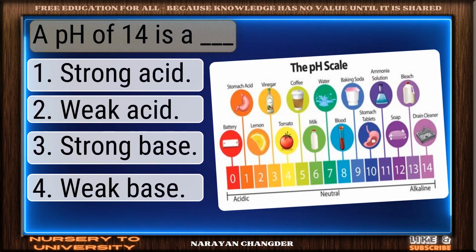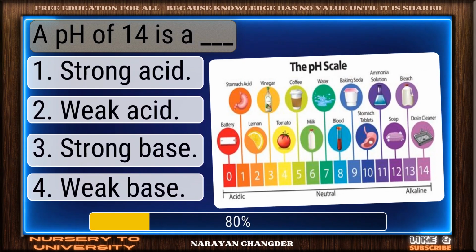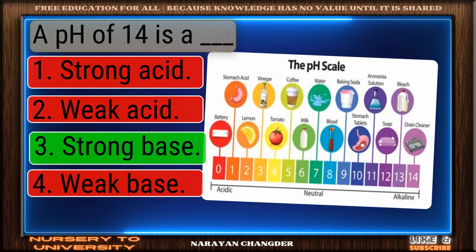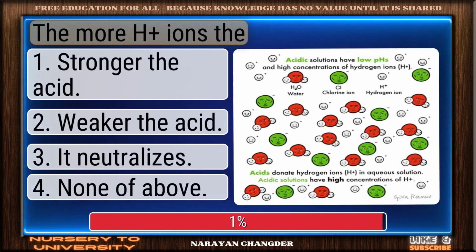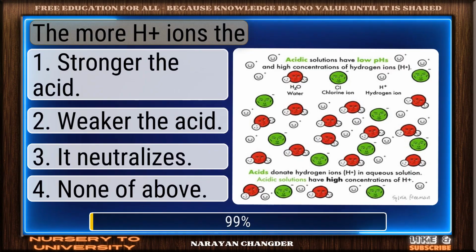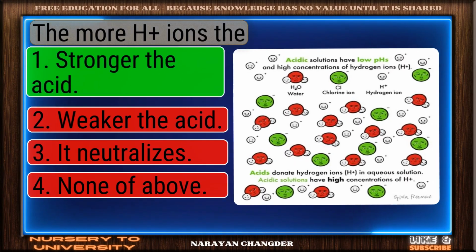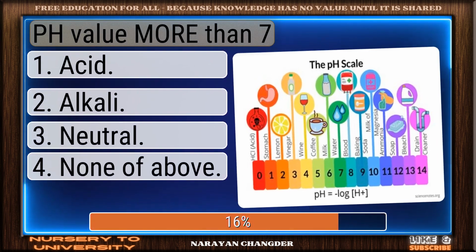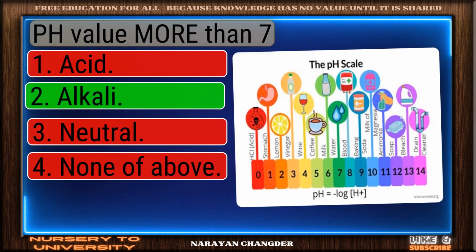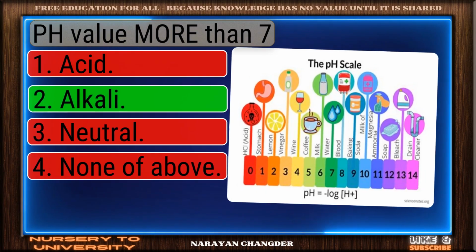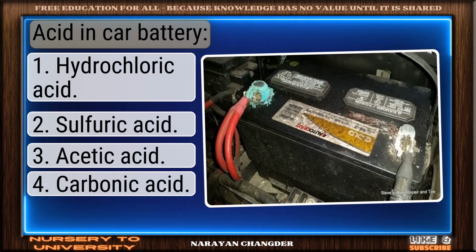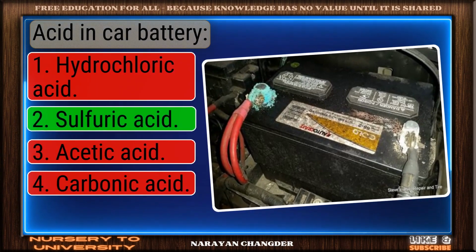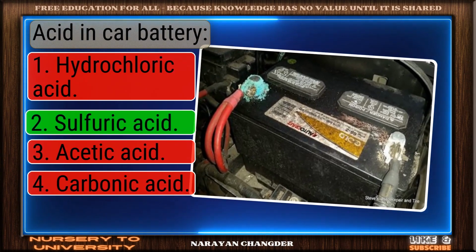A pH of 14 is a dash. Nice selection. Strong base is the correct and valid answer. The more H plus ions, the. Nicely done. Stronger the acid is a solid answer. pH value more than 7. Well picked. Alkali is the correct answer. Acid in car battery. Great job. Sulfuric acid is the accurate answer.